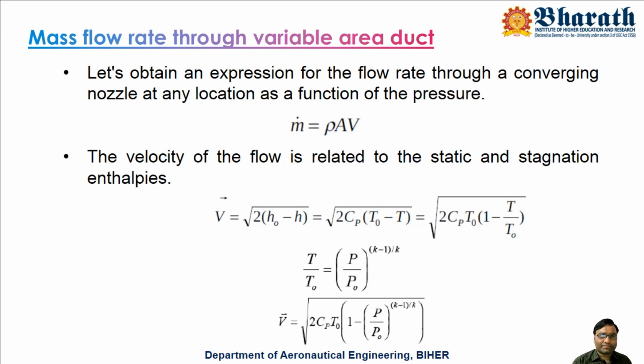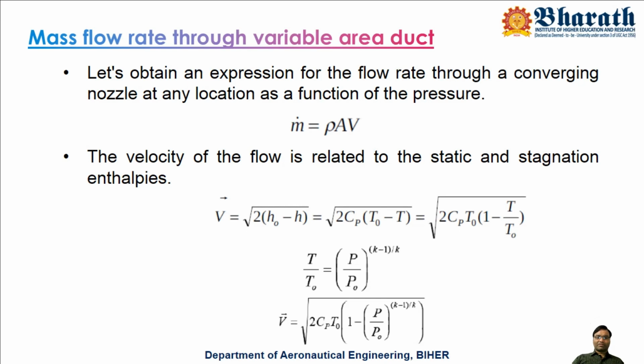Now let us say a location exists where the flow is suddenly stopped. If you consider that, then you can write the one dimensional energy equation like this: h naught equals h plus v square by 2. From that, v equals root of 2 times (h naught minus h), which can be changed into root of 2 cp (T naught minus T), because h is cp T. If you take T naught common, it becomes v equals root of 2 cp T naught into (1 minus T by T naught).